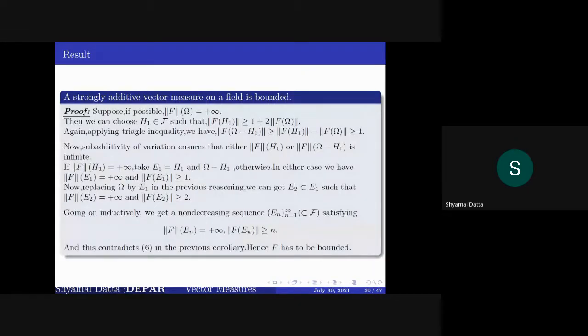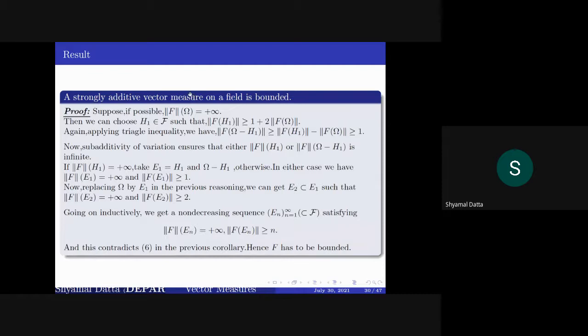There is a result that a strongly additive vector measure on a field is bounded. Suppose it is unbounded, that is, the semi-variation over omega is plus infinity, then the range is also infinite. So there exists some H1 belonging to script F such that this norm exceeds this particular quantity. And if you use the triangle inequality, you can show that the norm of F of H1 complement is also greater or equal to 1.